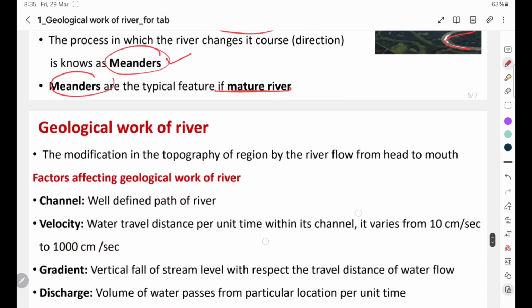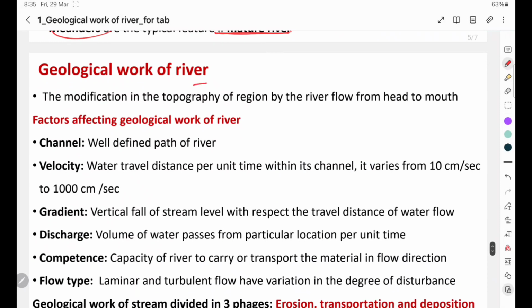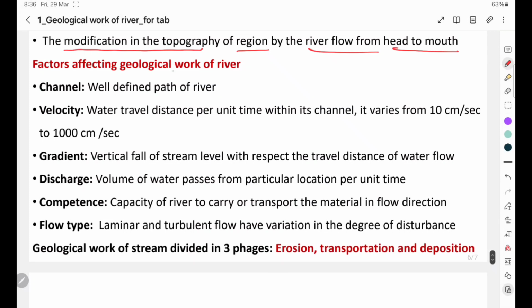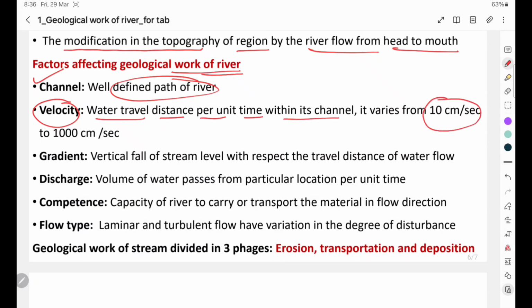Now, geological work of river. In the geological work of river, the modification of topography of the region takes place by the river flow from head to mouth portion. The different factors affecting geological work of rivers are: first one is channels, the well defined path of the river. Second one is velocity, the water travel distance per unit time within the channel portion, and it varies from 10 cm per second to 1000 cm per second.